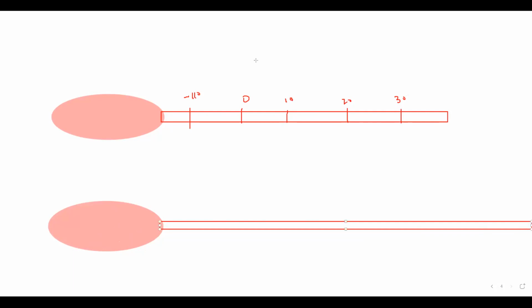I use a longer capillary, so my thermometer can record more numbers. So the range of a thermometer increases by increasing the length of the capillary. Is it clear, how we can increase the range of a thermometer?